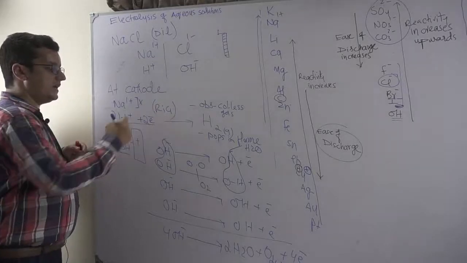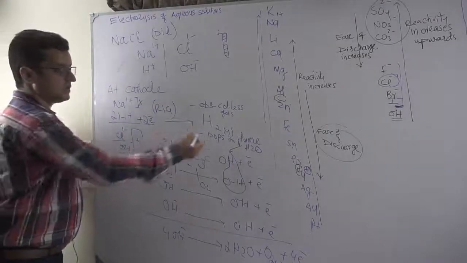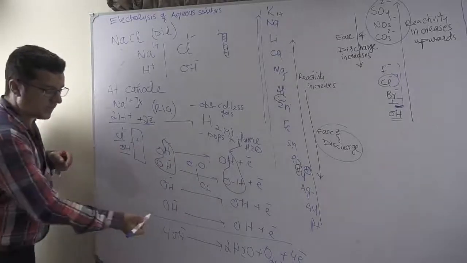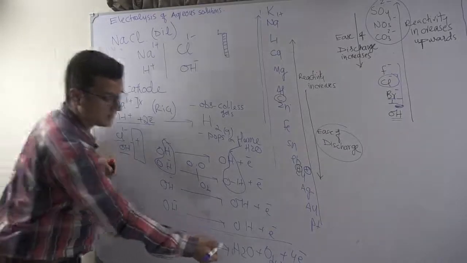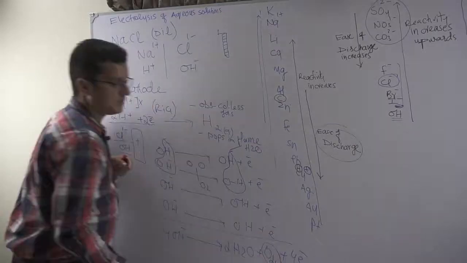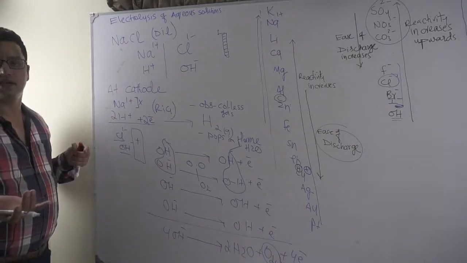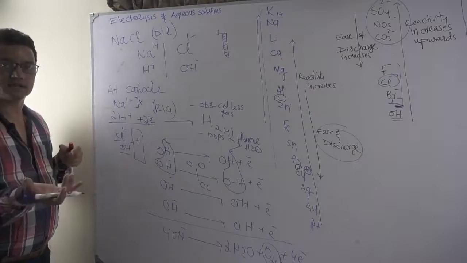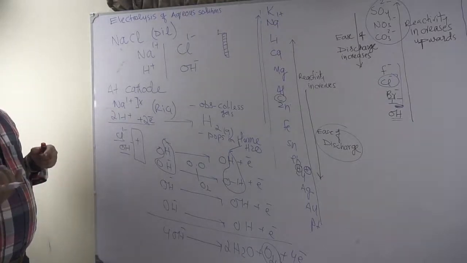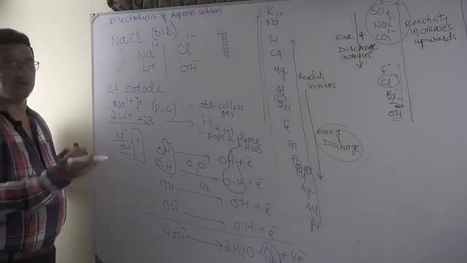So reduction of hydrogen ions to produce hydrogen gas, and oxidation of hydroxyl ions to produce what? Oxygen gas. Bubbles of a colorless gas. Again, oxygen is in the air, it's colorless. Okay, oxygen in the air is colorless. And the test for oxygen is it helps in combustion, so it relights a glowing splint.